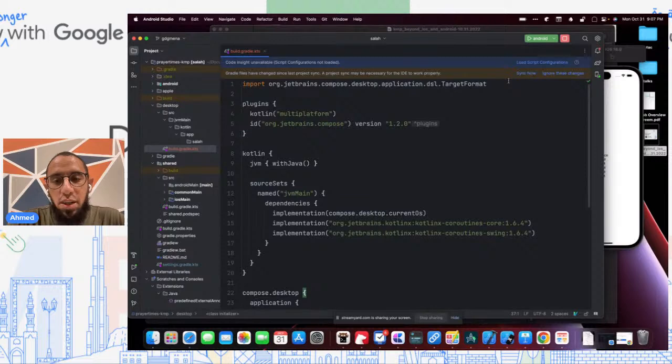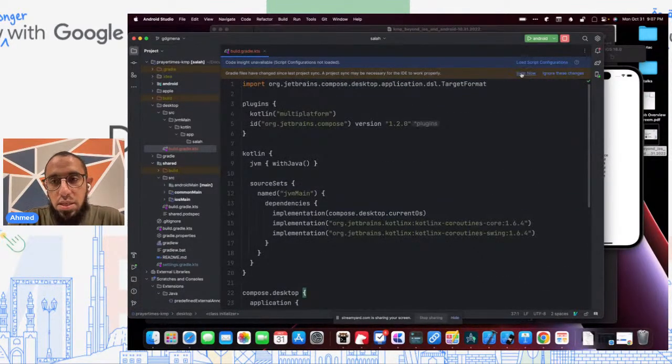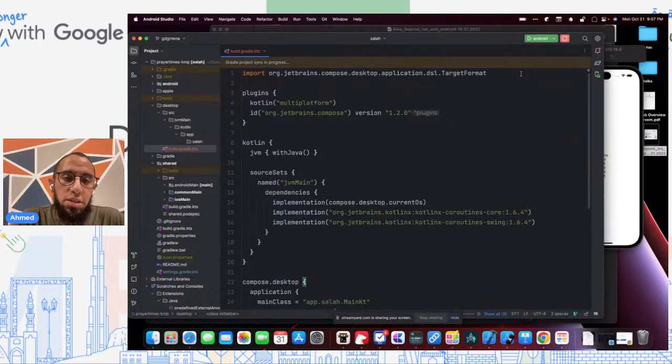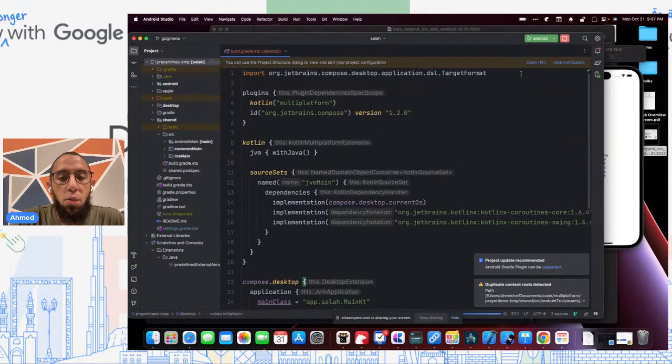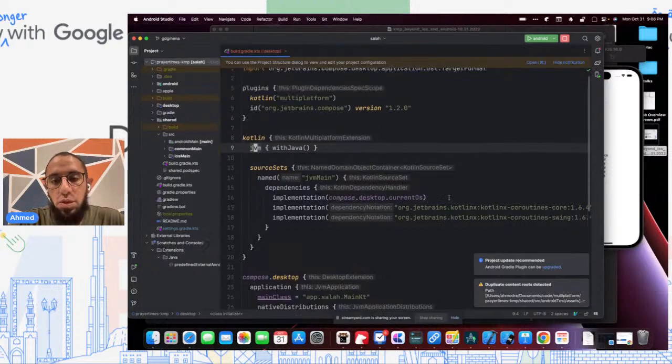Now you might be wondering, okay, where do I get this from? In this case, this is coming from the JetBrains Compose repository, where basically this is a copy of their build script. And all it does is define a single target, JVM, with some dependencies for Compose Desktop and coroutines.